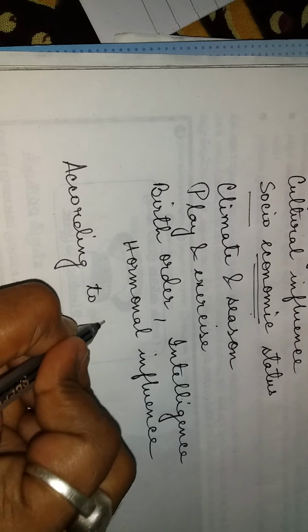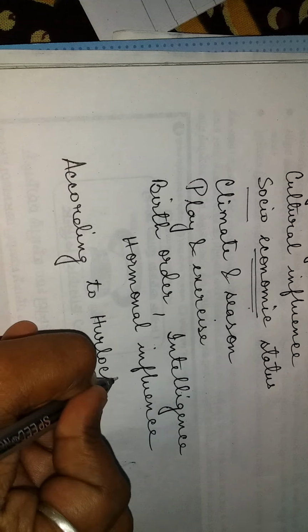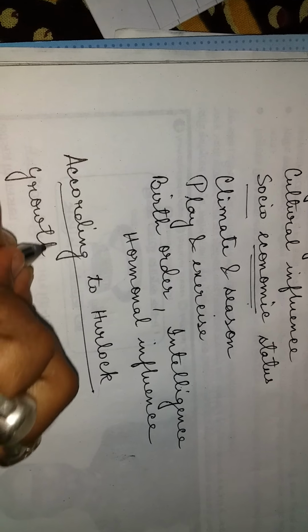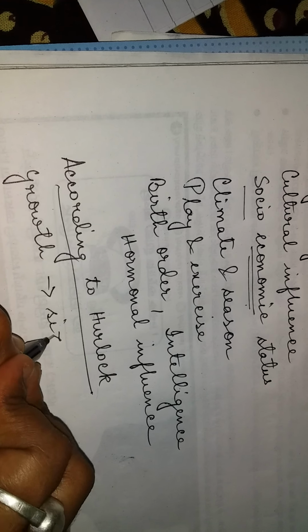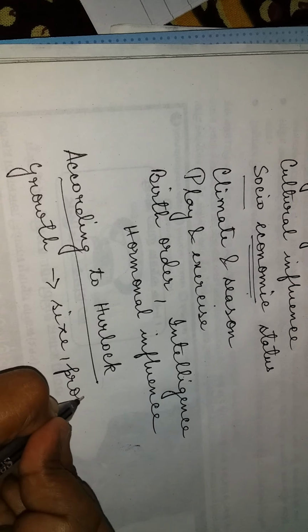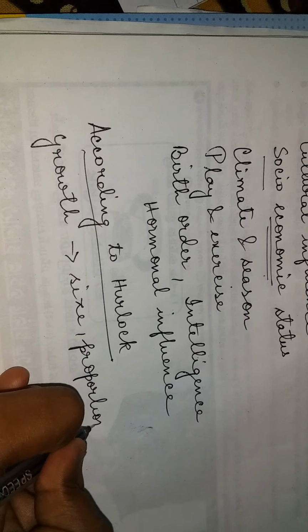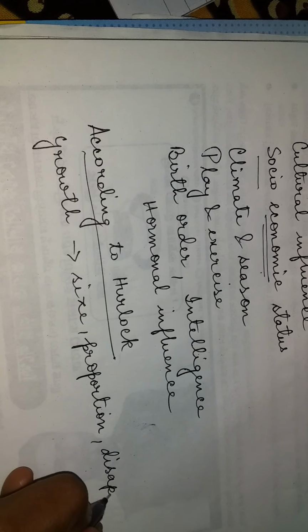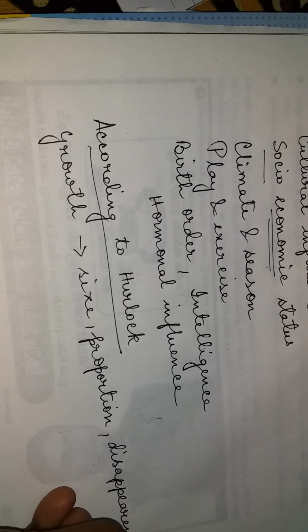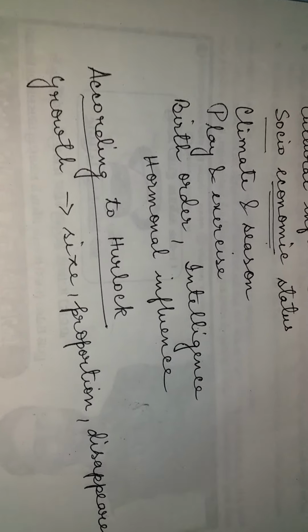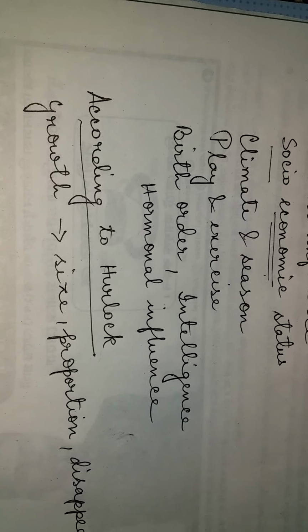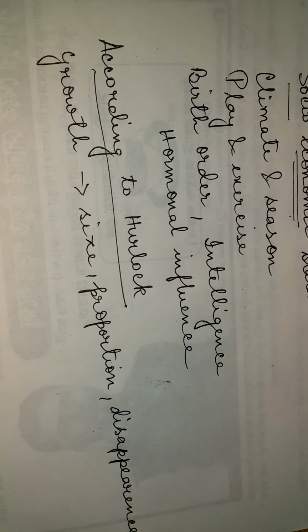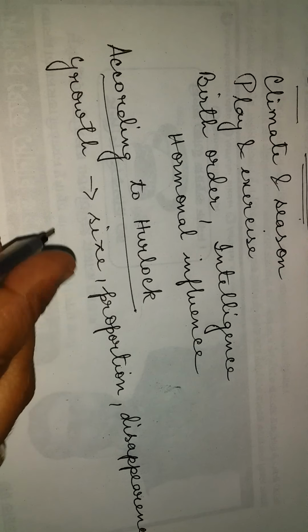According to Hurlock, growth is the change in size, in proportion, disappearance of old features, and acquisition of new ones. Disappearance of old features means when the child was a baby, there was something which suddenly changes after he or she becomes a teenager or an adult.